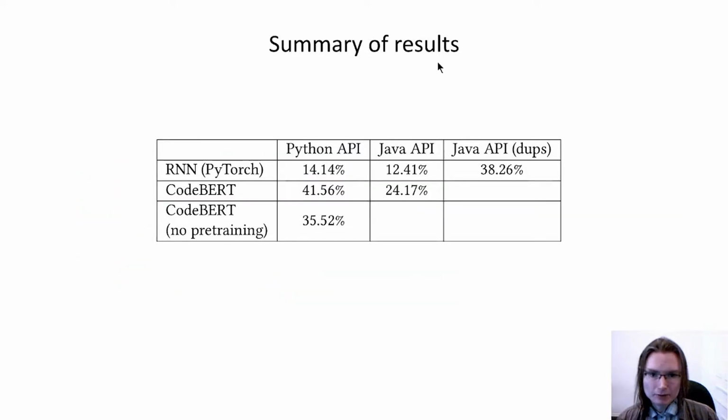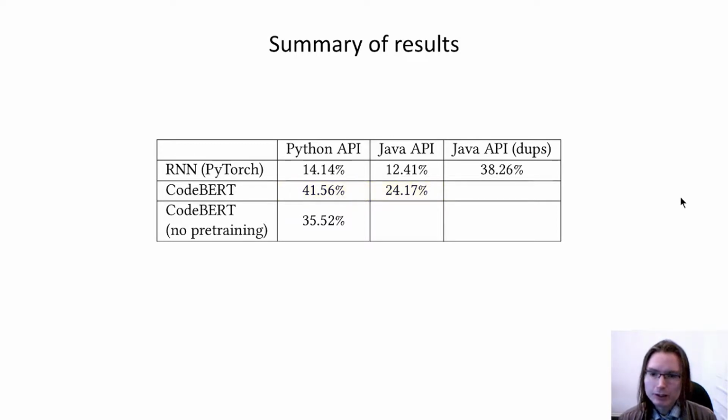This table summarizes all of our results. In the right column, we have the results if we don't remove the duplicates from the test set. For all of the other results, we've removed the duplicates to have a standard baseline for comparison. In the second row, we see that CodeBERT outperforms the RNN encoder-decoder. The performance is apparently better for Python, but this is possibly an artifact of the way the BLEU scores are calculated, as we will see later.